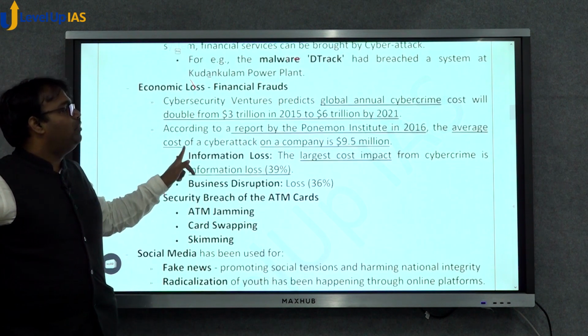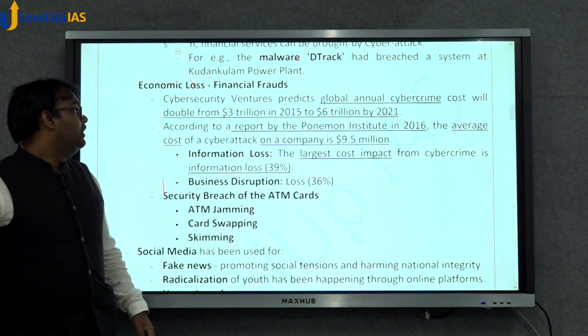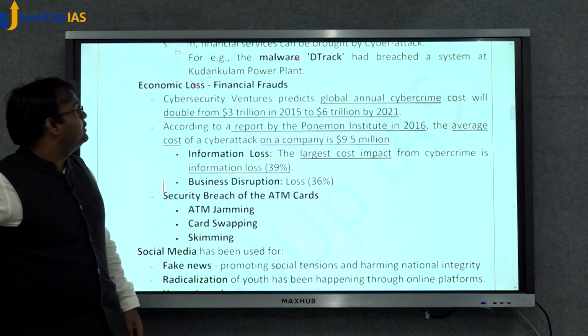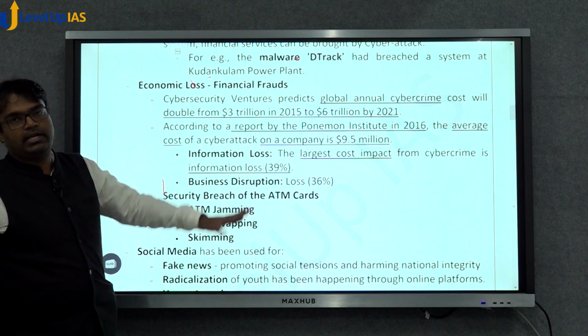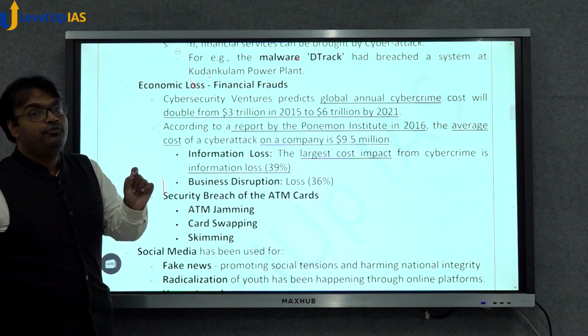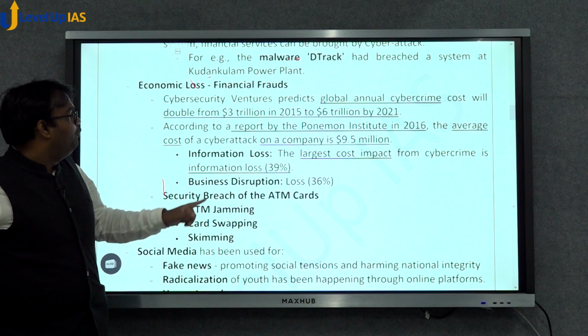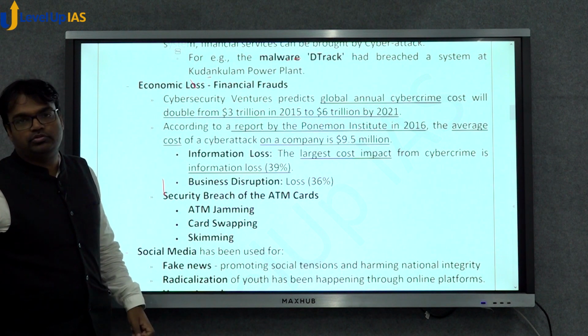Then economic losses may occur because of cyber attack. Cybersecurity Ventures predicts that the global annual cost of cyber crime, the financial cost which cyber crimes are causing, was $3 trillion in 2015.